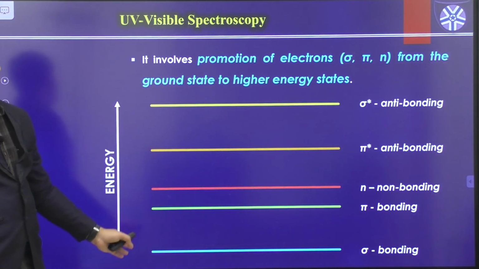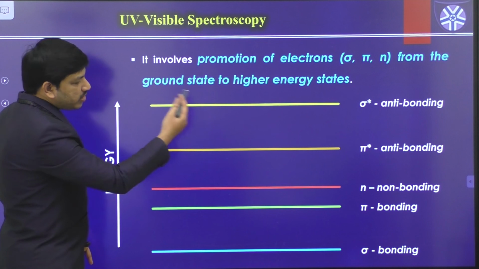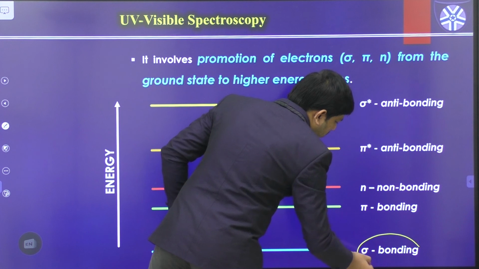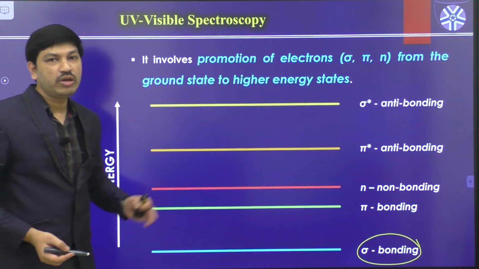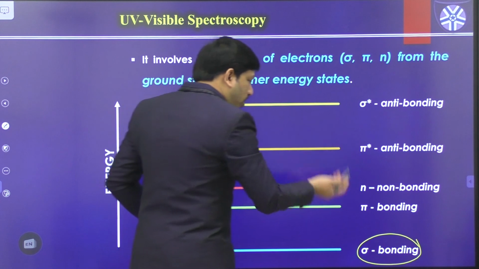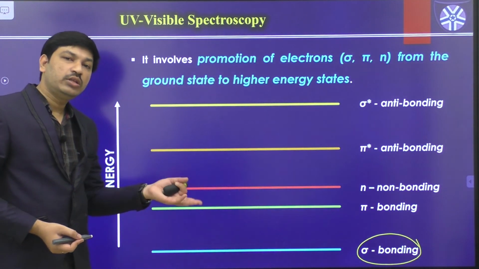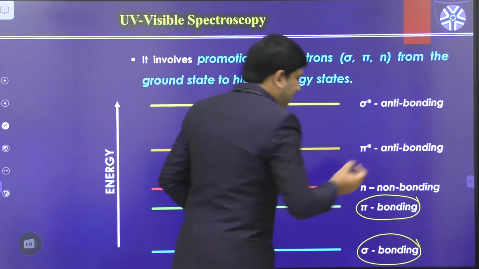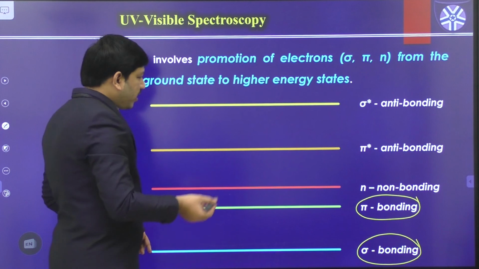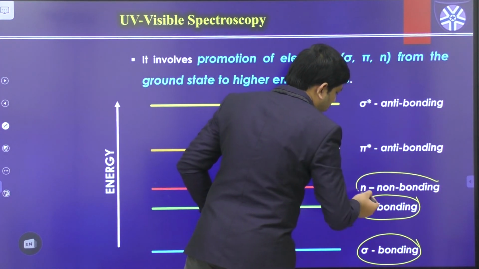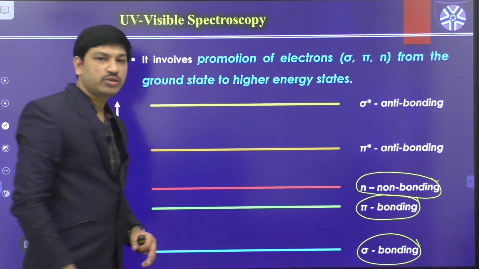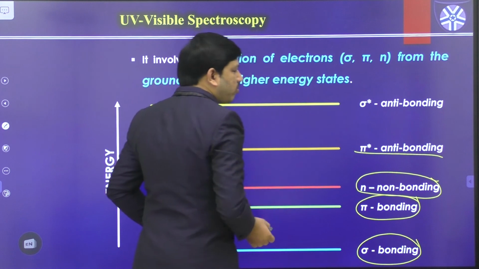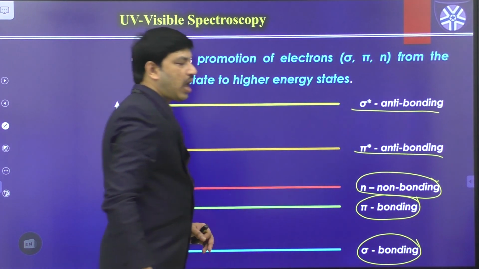If you take any molecule, in that particular molecule we have different types of electronic energy levels in this manner. What is the lowest one? The lowest one is the sigma bonding molecular orbital. If that molecule contains any unsaturation, there is also a chance of getting a pi bond. So in those cases we have a pi bonding molecular orbital like this, and depending upon the different atoms, sometimes we have non-bonding orbitals also, a non-bonding level, and then we have the corresponding pi star anti-bonding and sigma star anti-bonding like this.